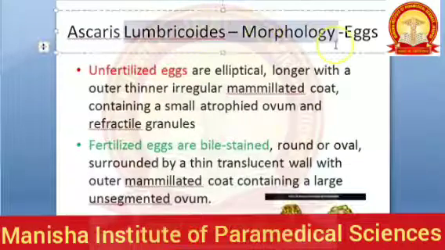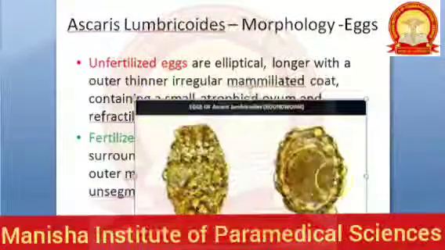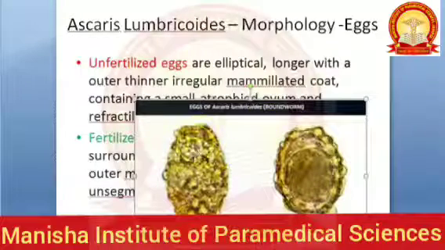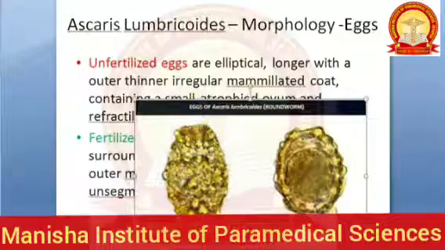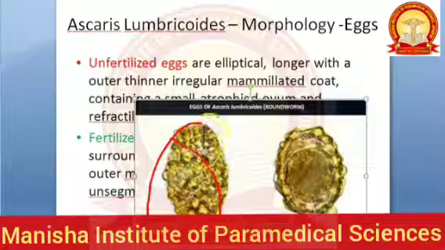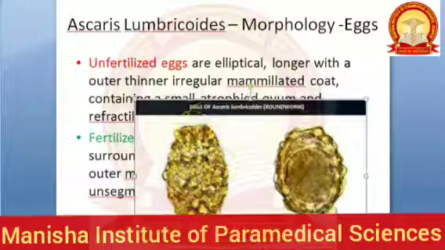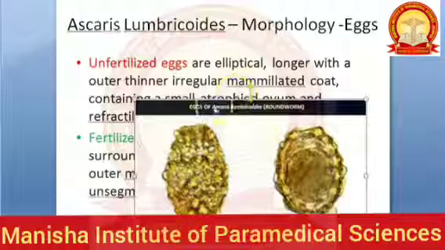Now coming to the eggs. Basically you have unfertilized and then they will become fertilized, obviously. Now the unfertilized eggs are elliptical. Can you see? They are longer with an outer thinner irregular mammillated coat. You can see the outer coat is kind of thinner. It is irregular. It is a mammillated coat. Now whatever that means.